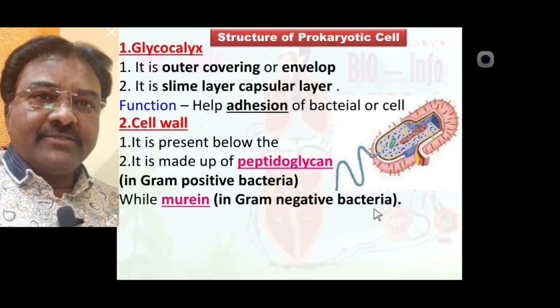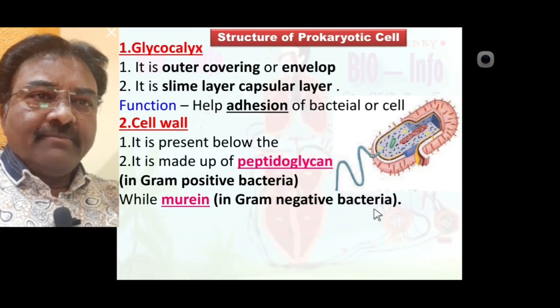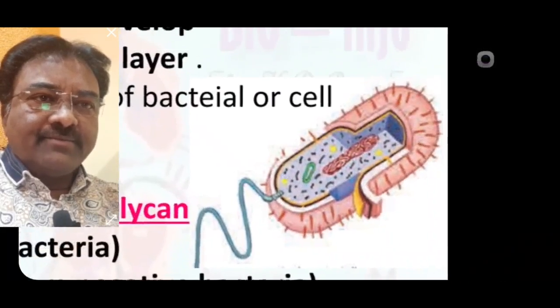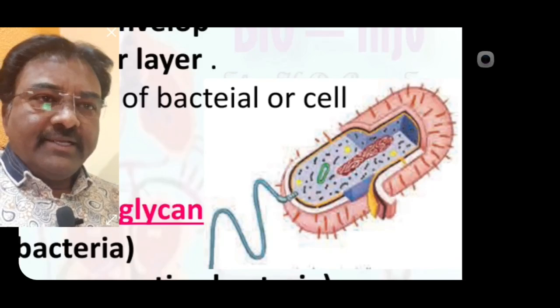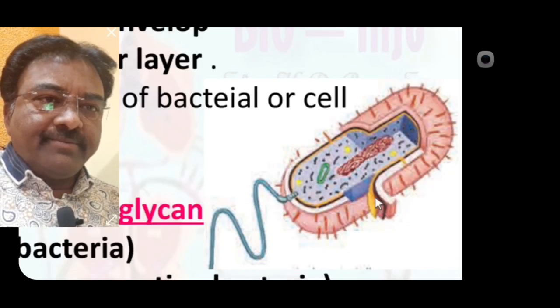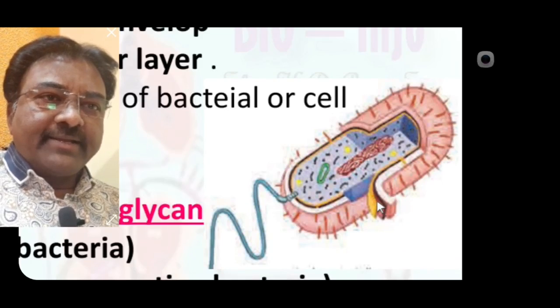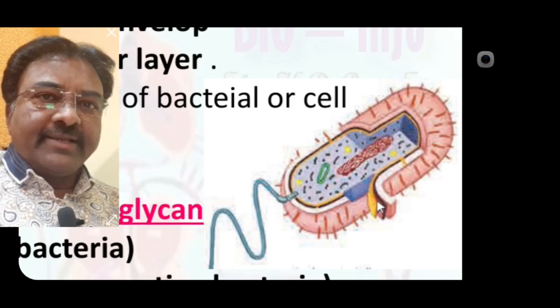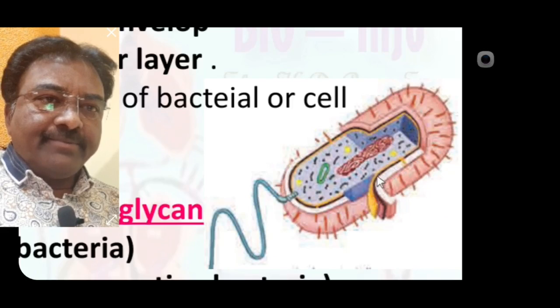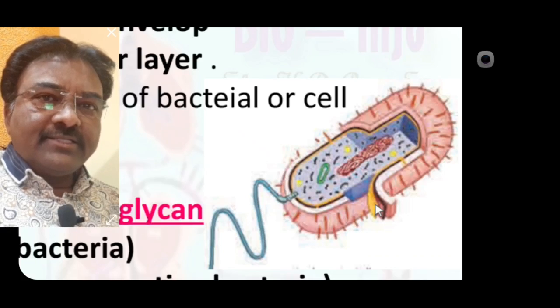Means on the basis of cell wall, bacteria consist of two types. Bacteria whose cell wall is made up of peptidoglycan material are gram-positive bacteria, while bacteria whose cell wall is made up of murein material are called gram-negative bacteria.